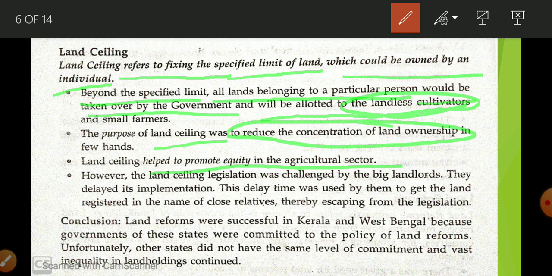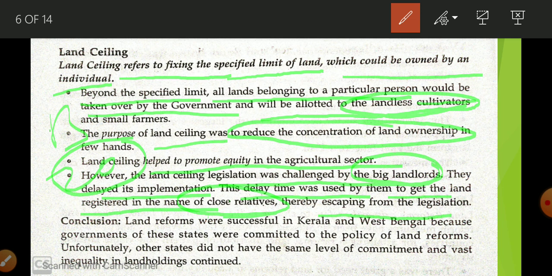How? Here it is given, land ceiling legislation was challenged by big landlords. They delayed its implementation, and this delay time was used by them to get the land registered in the name of close relatives and thereby escape from the legislation. In that example, B is having 20 acre.